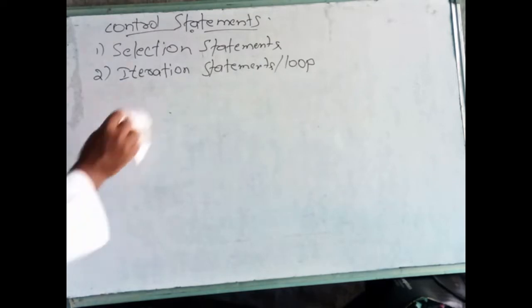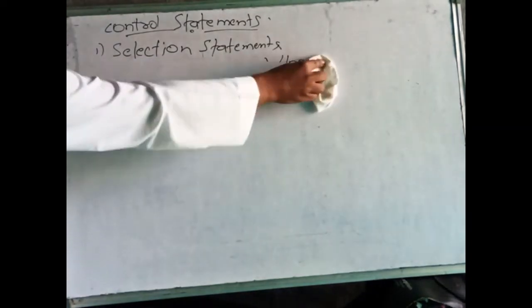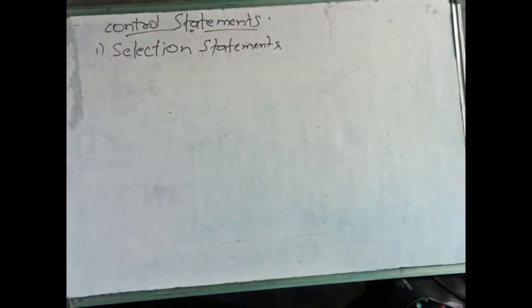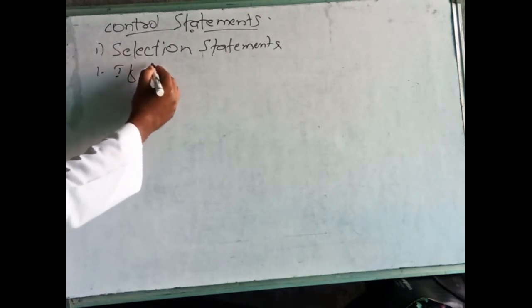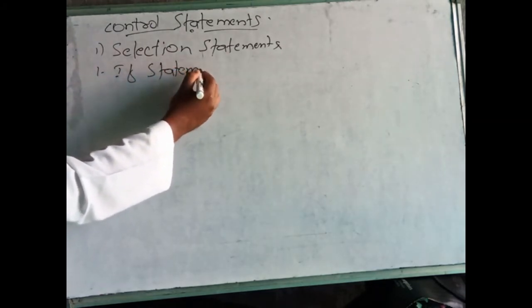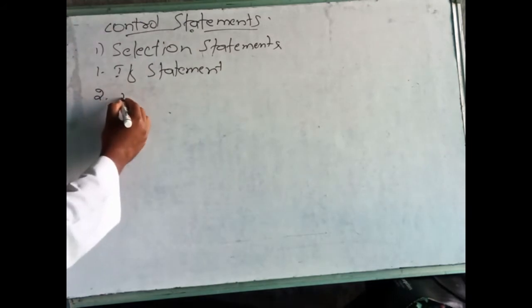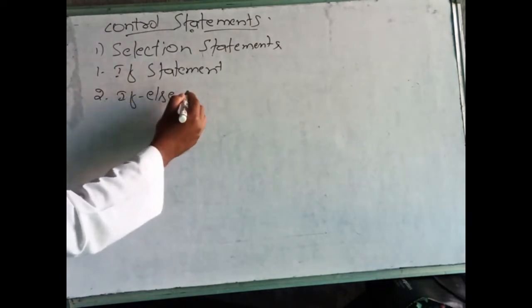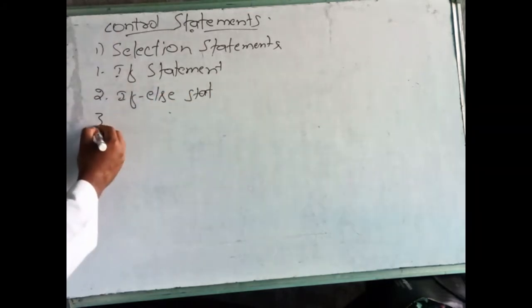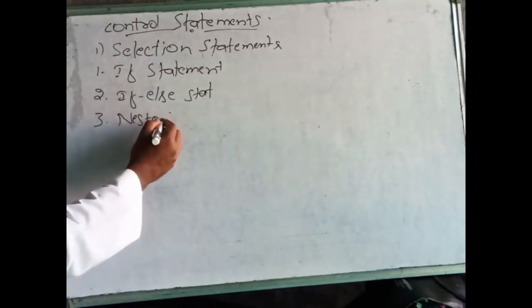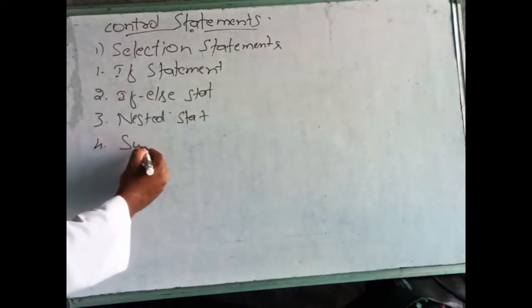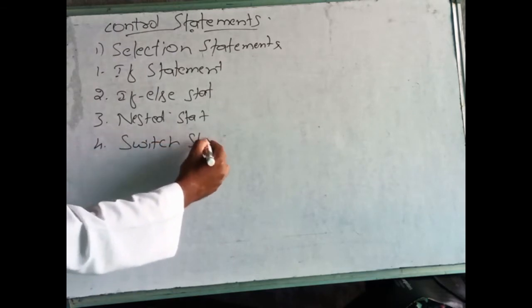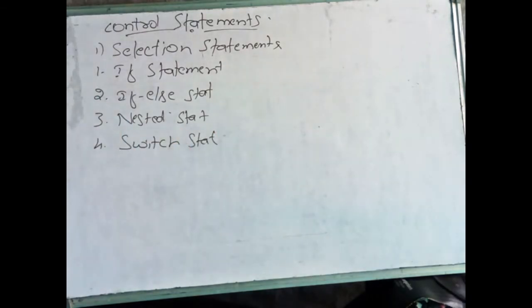First we will see selection statements. In C++, there are four types of selection statements. One is the if statement. Next, if else statement. Next, nested if statement. Next, switch statement. These are the four types of selection statements in C++. We'll see one by one.